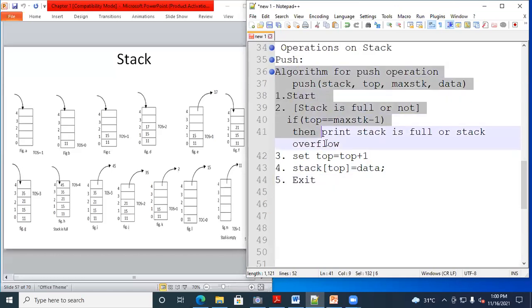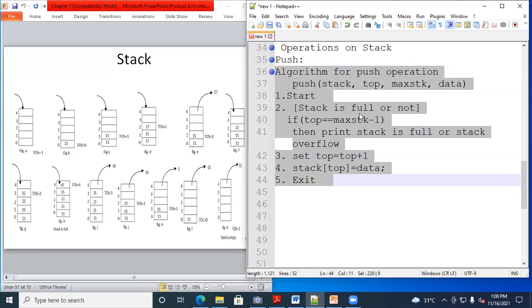Now, we have discussed the algorithm for push operation. When we are performing the push operation, 4 parameters we require: stack, after that top pointer, after that maximum size of the stack, and what data you want to insert. That data we need to pass here, right?